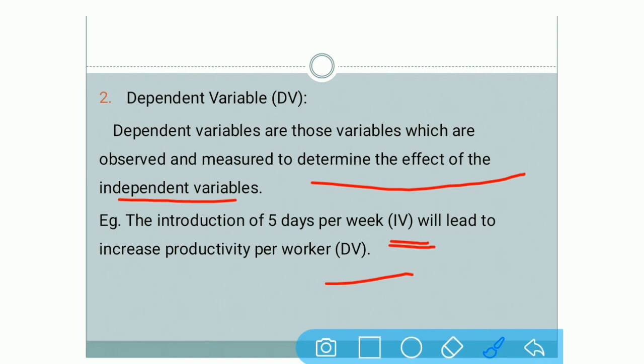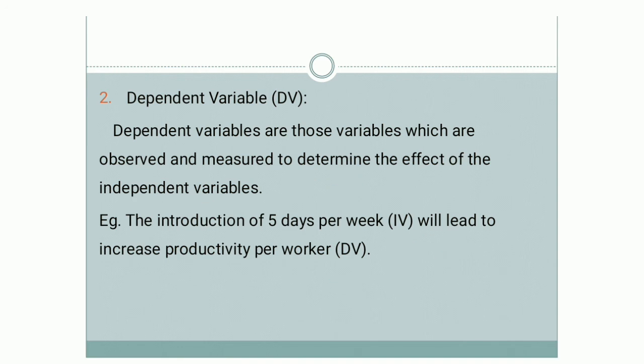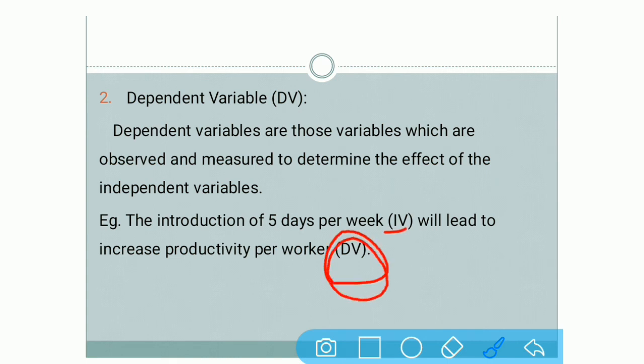You are identifying the independent variable, it is always a cause, and the dependent variable is always an effect, that is a result. Whatever things you are defining with the independent variable and whatever result you are generating, that is known as the effect, that is known as the result. Dependent variable is denoted with the short form DV.